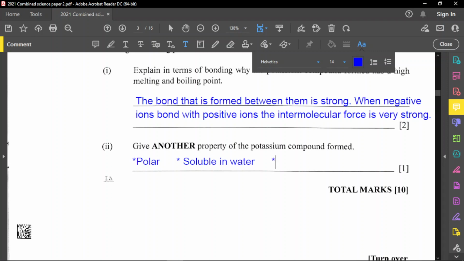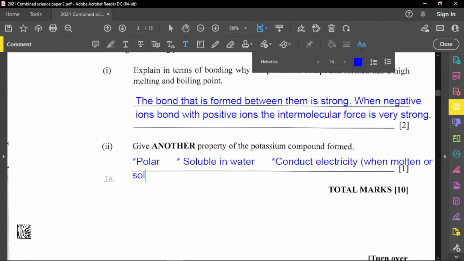Not only that, they can conduct electricity. Let's put that again, conduct electricity. And I'm going to make a note right here that they can conduct electricity when molten or in solution. So in brackets, we're going to put when molten, because it's only in the molten state or in solution.